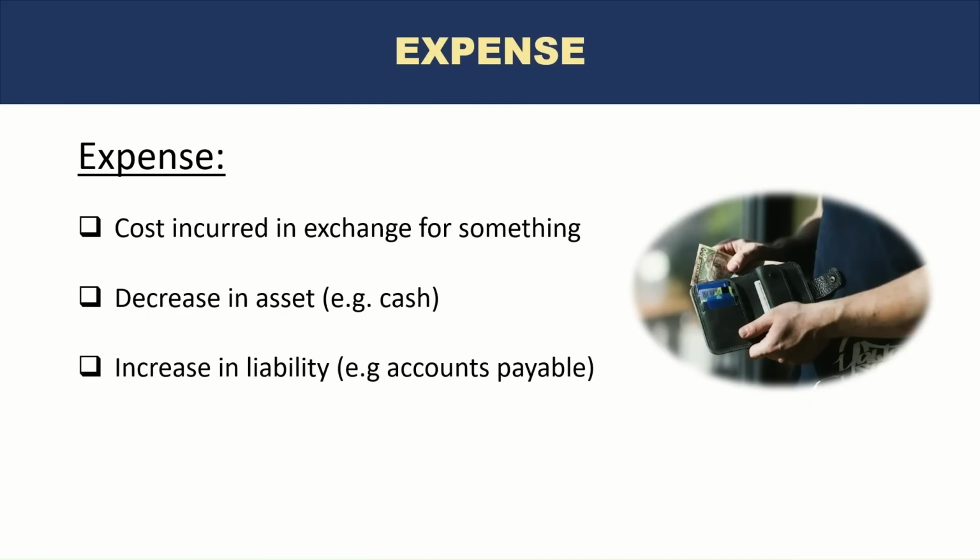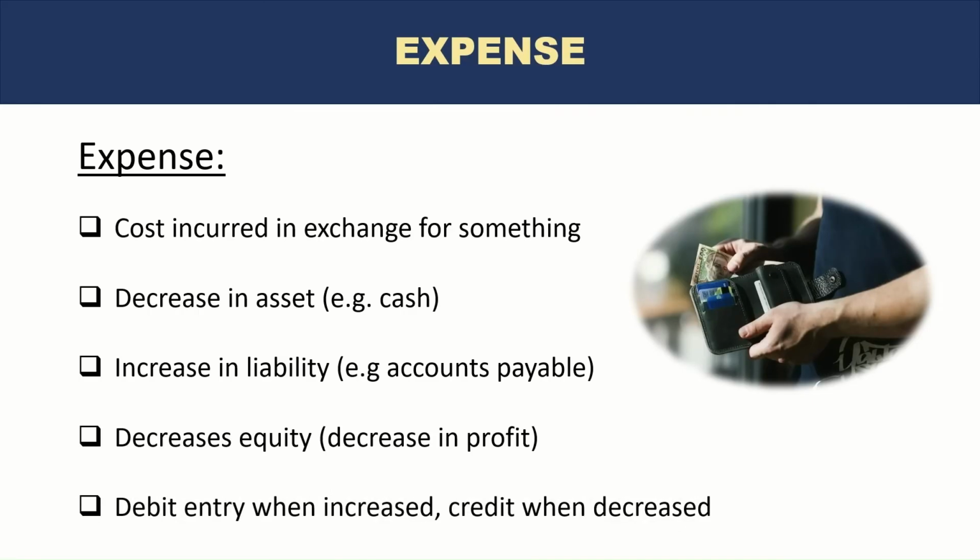For example, accounts payable. So when the company purchases something on credit, it records an accounts payable liability, and it results in a decrease in equity or profit. Finally, it's a debit entry when increased, credit when decreased.